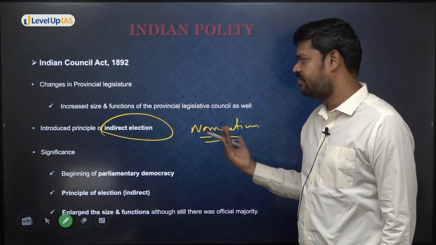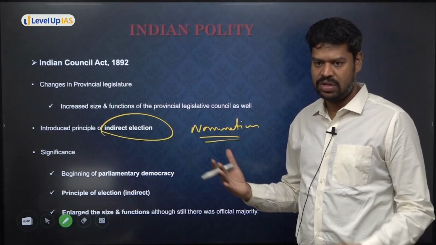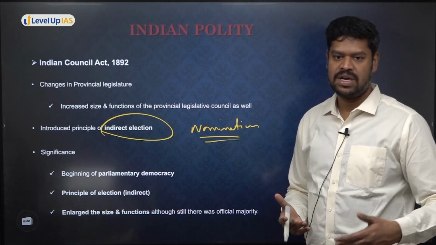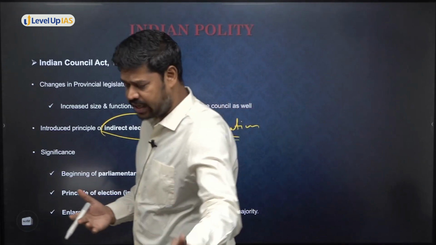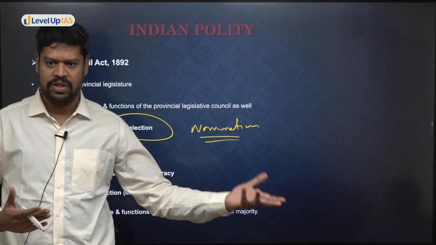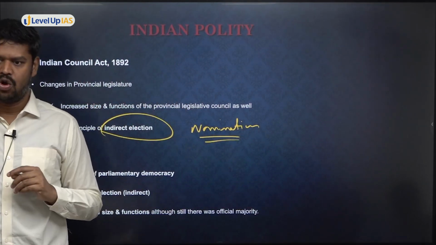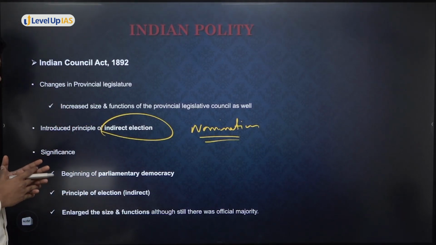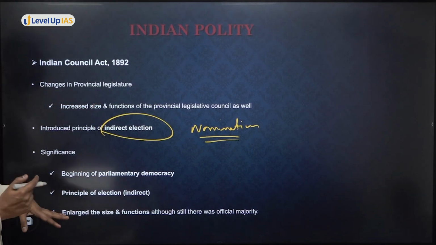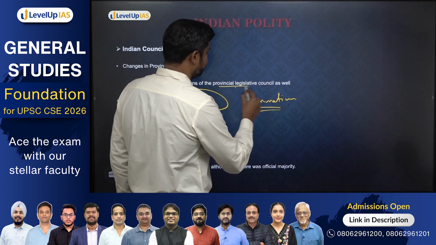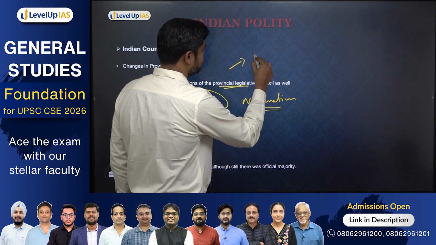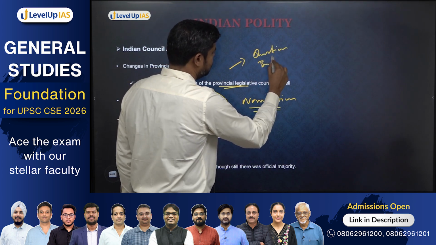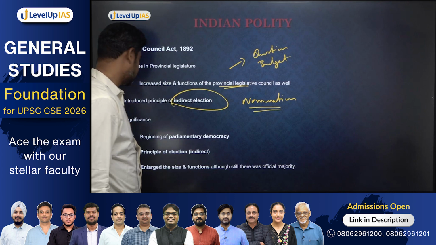So here, from where the nomination was coming, the nomination or the election was happening indirectly from the local bodies, the municipalities, the panchayat, the district boards, certain state level universities. From all these areas, people were indirectly elected, and the nomination was done by the governor of that particular province. Okay, so here also it was called indirect election. Here also their functions have increased. When I talk of the functions, their functions include asking questions on public importance, to discuss the budget at the provincial level. So these are all some of the functions that they have got.